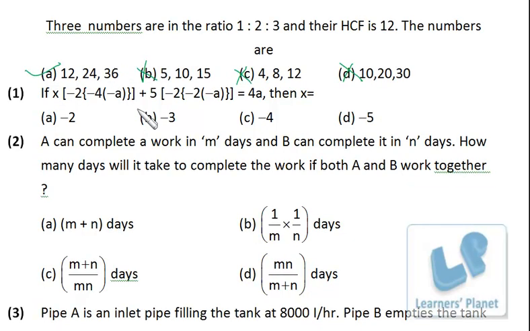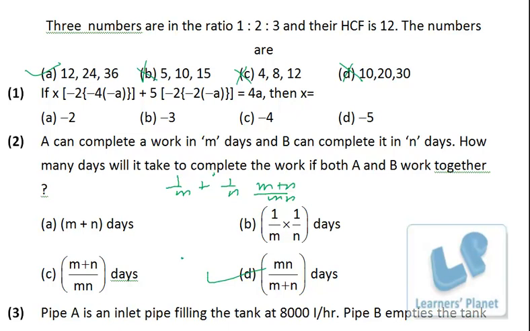Then I just tried this problem. A can complete a work in M days and B can complete it in N days. How many days will it take to complete the work if both A and B work together? Very simple concept from time and work. In one single day, A will be doing 1 upon M work, and B will be doing 1 upon N work. So in a single day, (M plus N) by MN work will be done by both of them. So how many days will it take? MN by (M plus N), right? A matter of 20 seconds, not more than that.